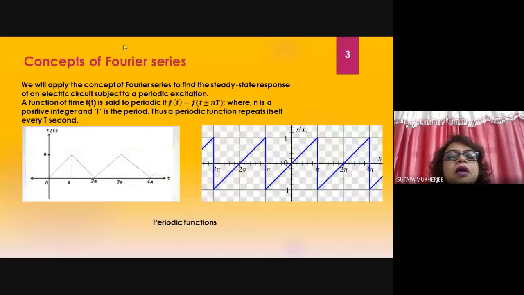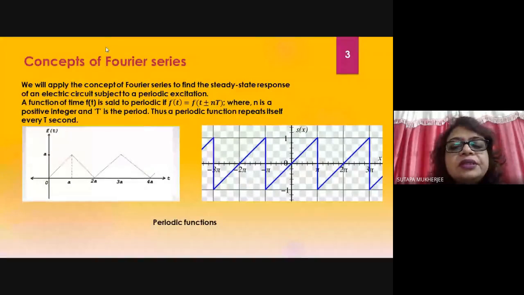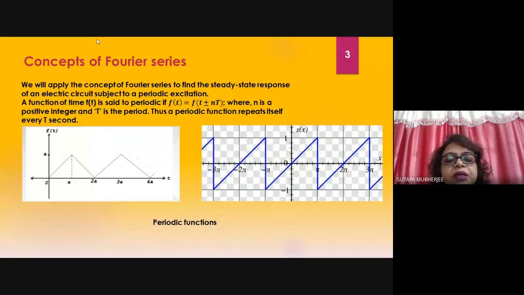Now, concepts of Fourier series. Already Arjun has told that, ma'am, it will be applicable in periodic functions, right? So, we will apply the concept of Fourier series to find the steady state response of an electric circuit subject to a periodic excitation. An electric circuit will be excited with a periodic excitation. So, what is your idea regarding periodic? Just give an example.